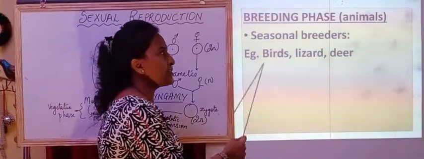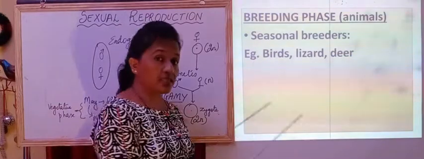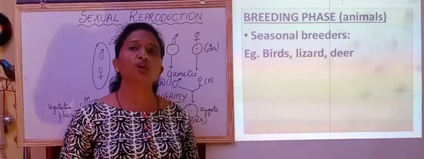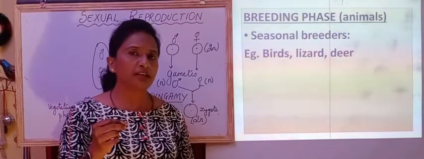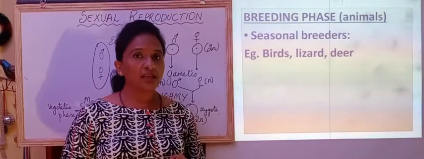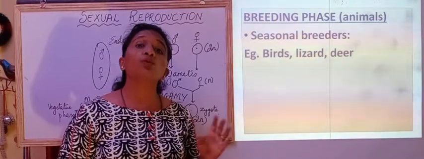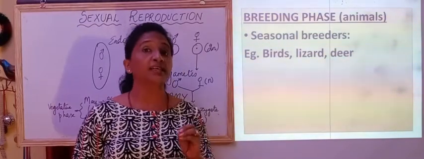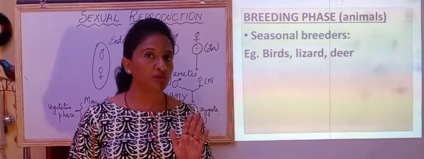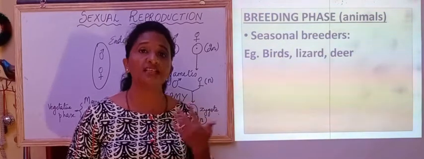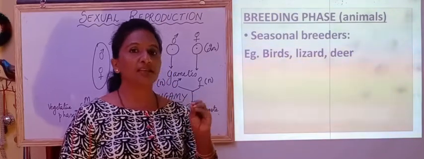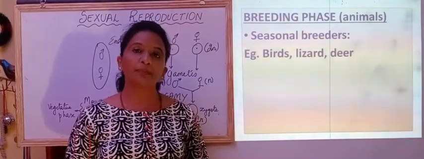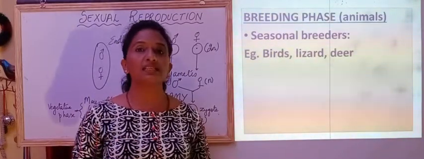Now here I will emphasize the birds. Though they are seasonal, that means only in a particular season will they lay the eggs. But in poultry farms, due to the hormones that are administered to these birds, they can lay eggs throughout the year. So in this particular case, we cannot say these birds are undergoing a natural reproductive phase. We should remember that it is only for commercialization, for human welfare, that people are making these hormonal changes in these birds. Otherwise birds are seasonal breeders.